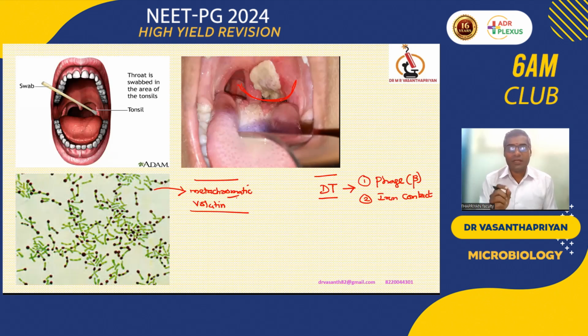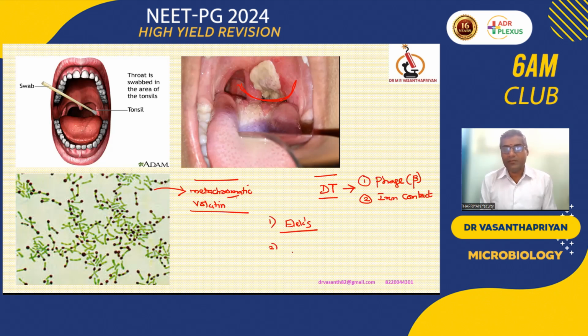If the media contains a very low level of iron, that favors toxin production, because we have to demonstrate the toxin after growth of the bacterium on Loeffler's serum slope by using the method called Elek gel precipitation test. So Elek gel is used for demonstrating the toxin, one method.